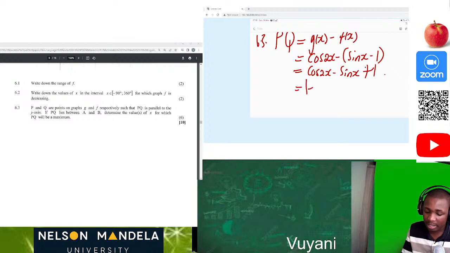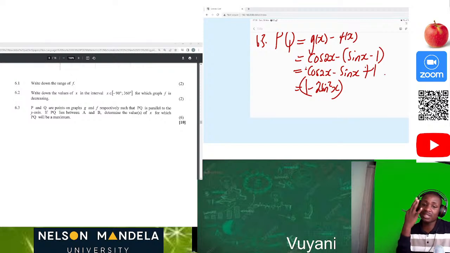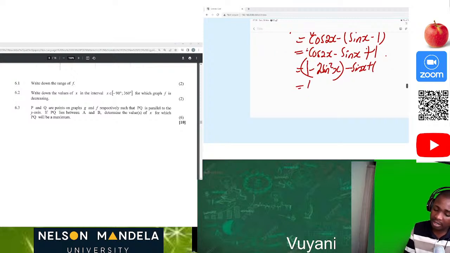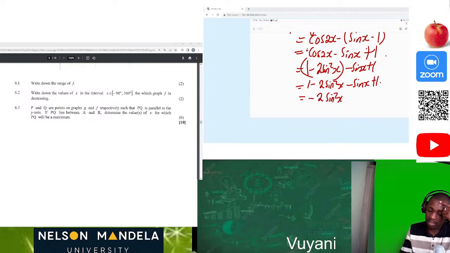This can be 1 minus 2 sine squared of x. This is a double angle, guys, and a double angle, of course, can be changed in 3 ways. Minus sine x plus 1. Then we have 1 minus 2 sine squared of x minus sine of x plus 1. Then 1 plus 1 is equal to 2. So now we have negative 2 sine squared of x minus sine of x plus 2.